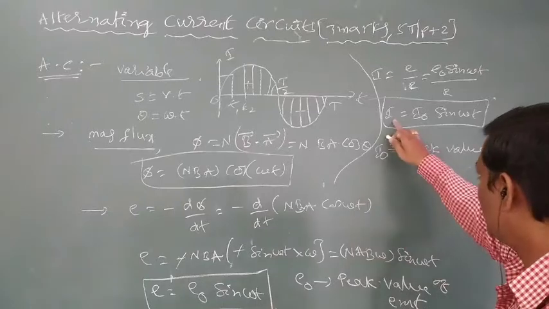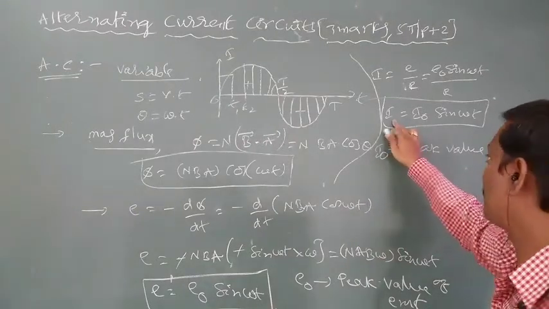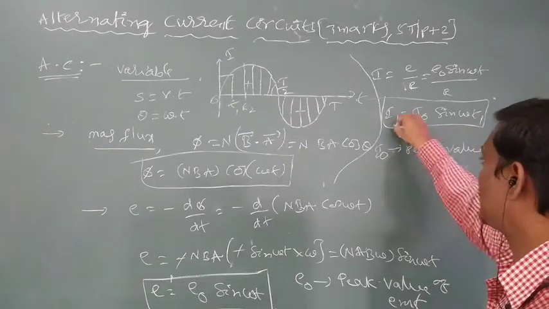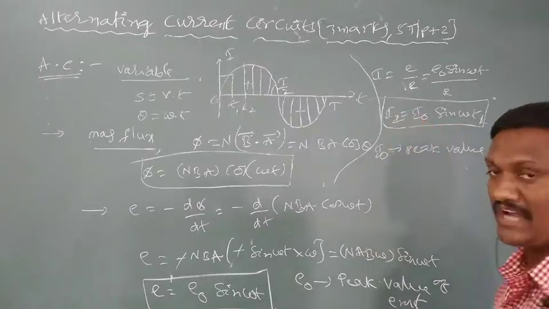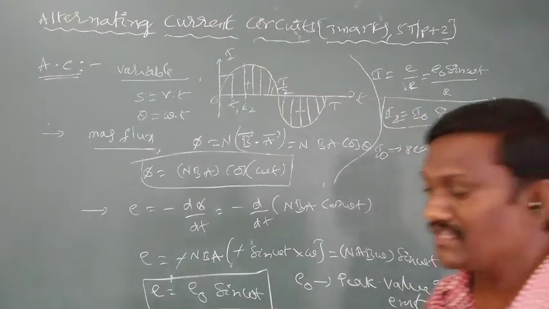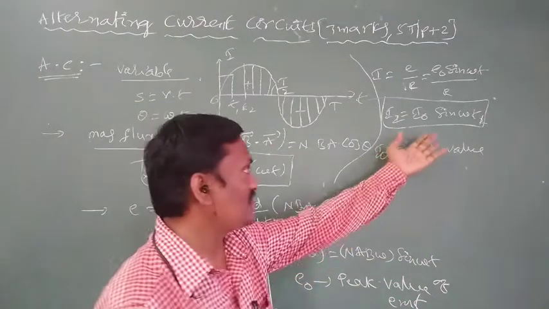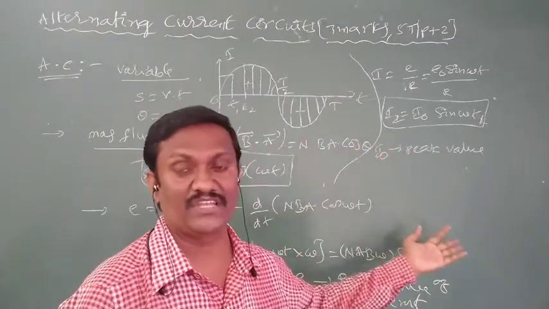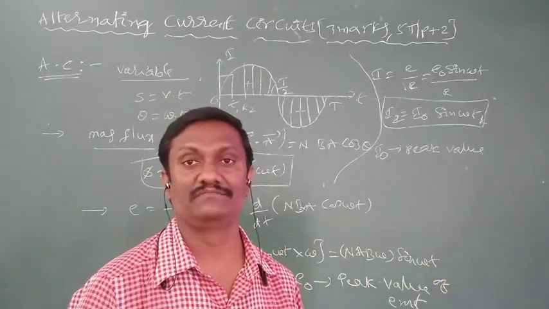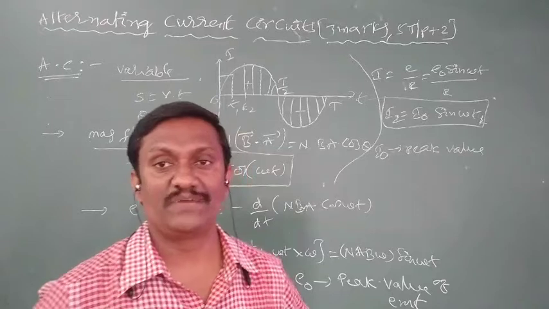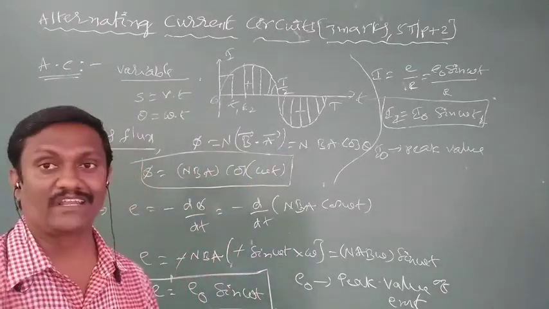This current is called instantaneous current, the current at a given instant of time. At t1 seconds, instantaneous current is I1. At t2 seconds, it is I2. At t3 seconds, it is I3. As the time value changes, the sine value changes, and automatically the instantaneous current changes. The magnitude of alternating current also changes. So that is the expression for alternating current and alternating EMF.